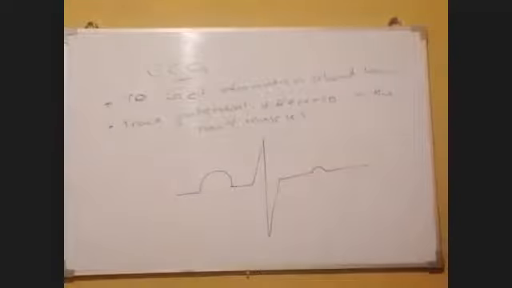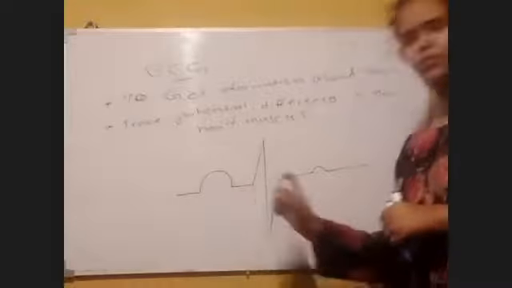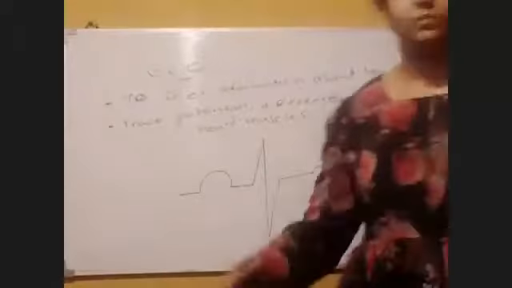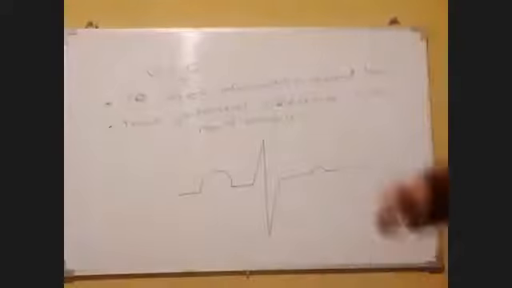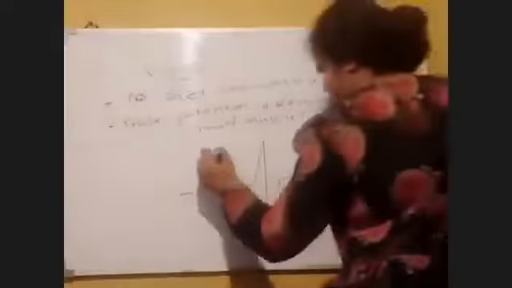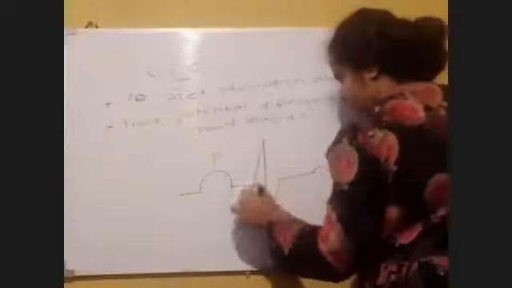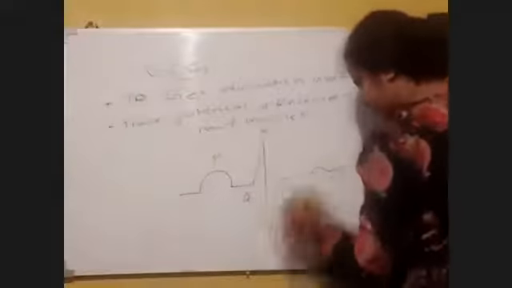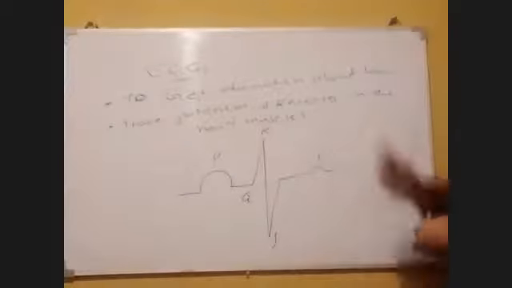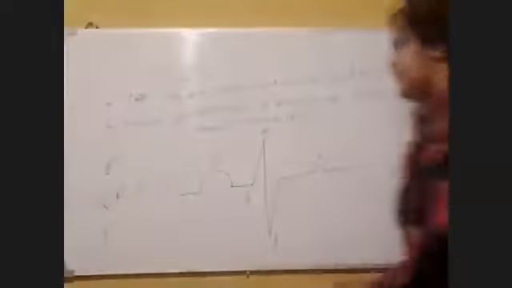Sorry, P, Q, R, S and T. So this P is one type, and then QRS is another type, while T is another type.